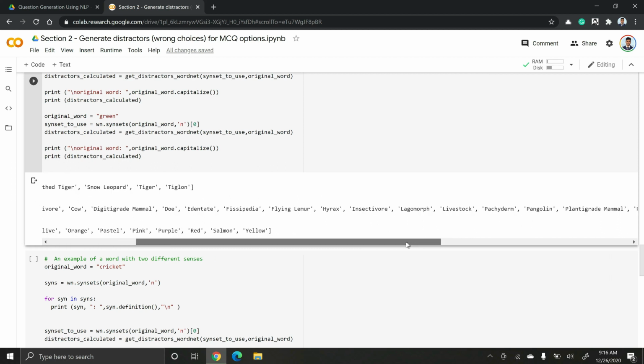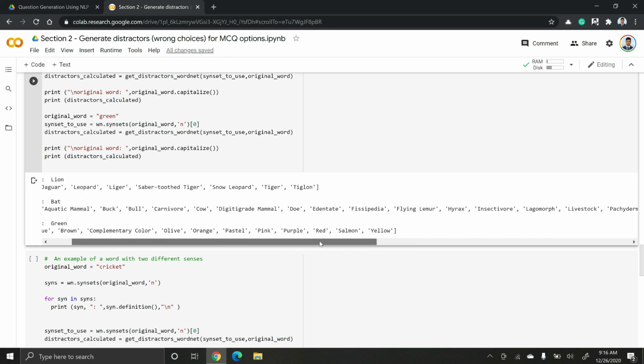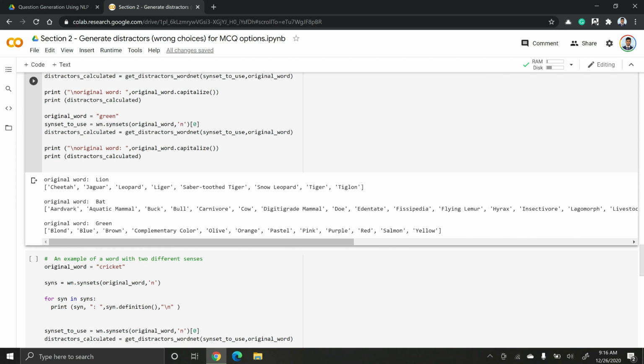So all of these are nocturnal animals, some of them. So you can use flying lemur as a distractor for bat. And again for green I'm getting distractors like blonde, blue, brown, olive, orange, etc.